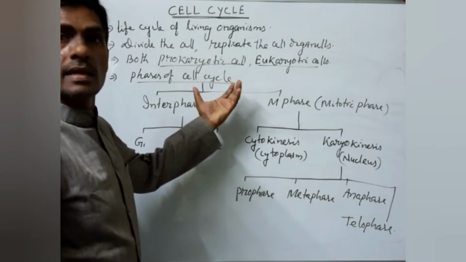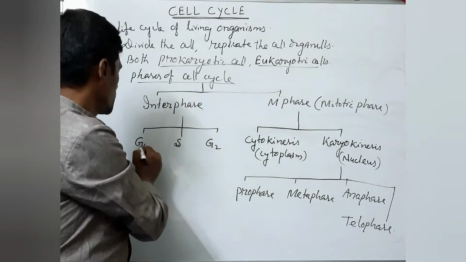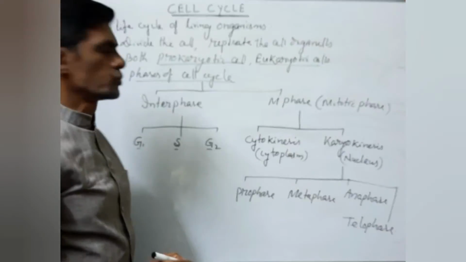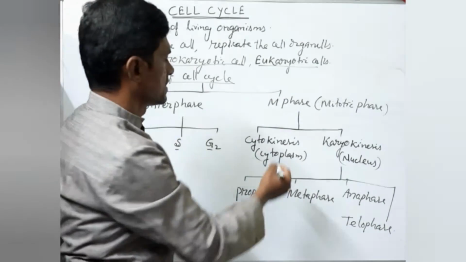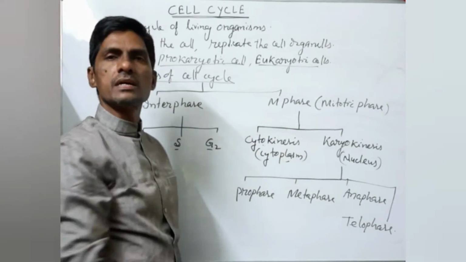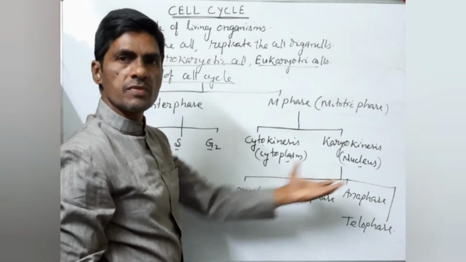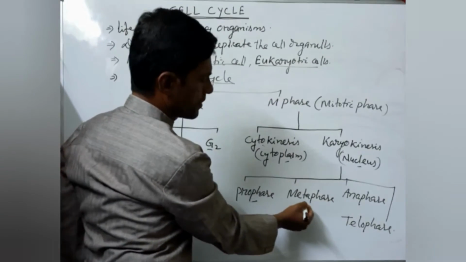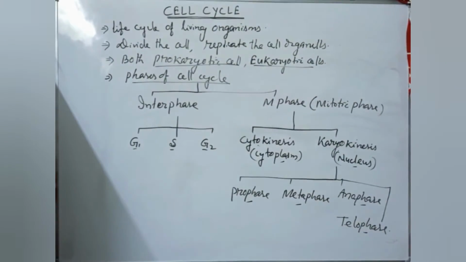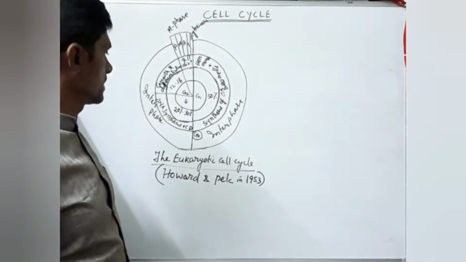Now this cell cycle has two phases, interphase and M phase, meaning mitotic phase. The interphase consists of G1 phase, gap 1 phase, S means synthetic phase, and G2 means gap 2 phase. Like that, M phase consists of cytokinesis and karyokinesis. Cytokinesis means division of cytoplasm. Karyokinesis means division of nucleus. Again, the division of nucleus is further divided into first prophase, second metaphase, third anaphase, and fourth telophase. Yes, this is the structure of the cell cycle.